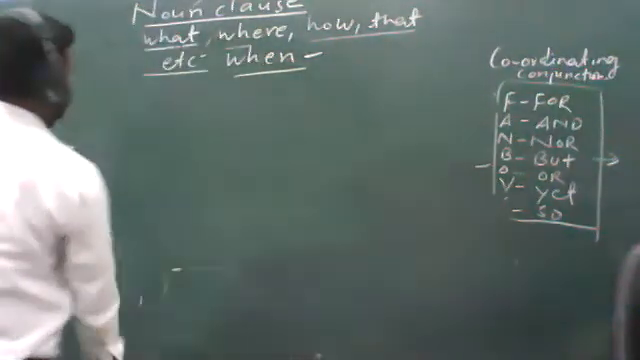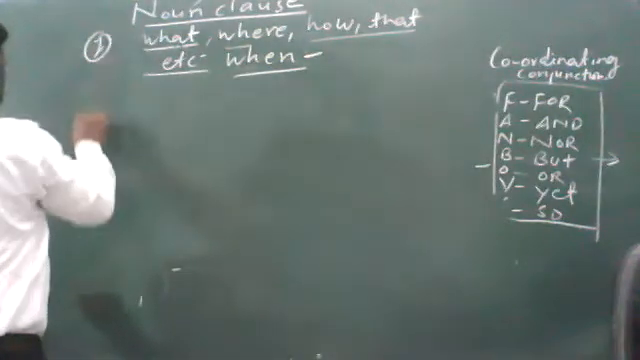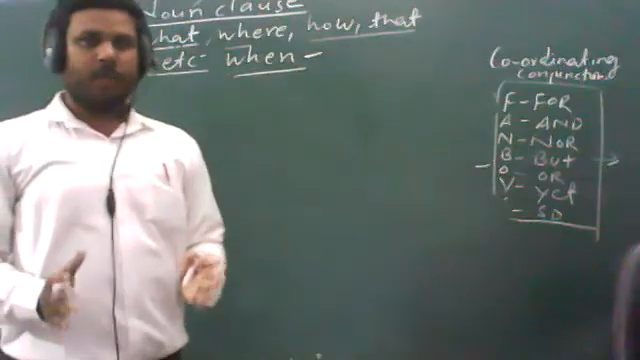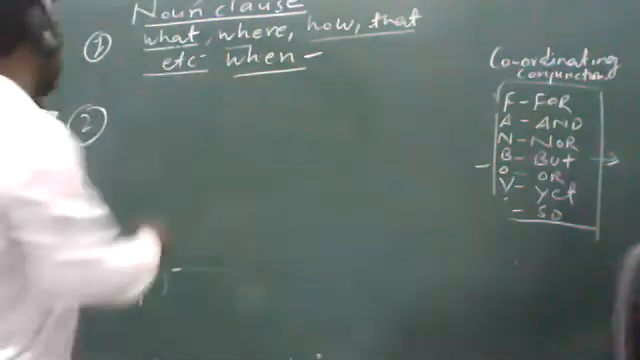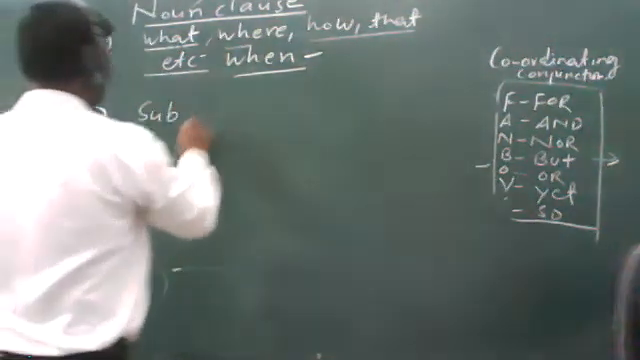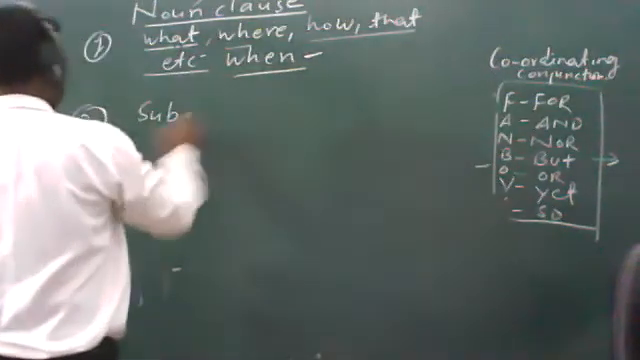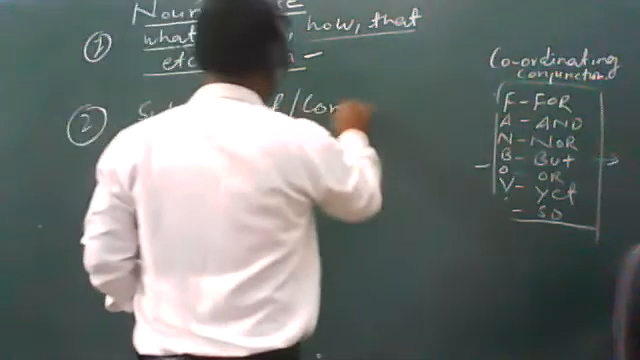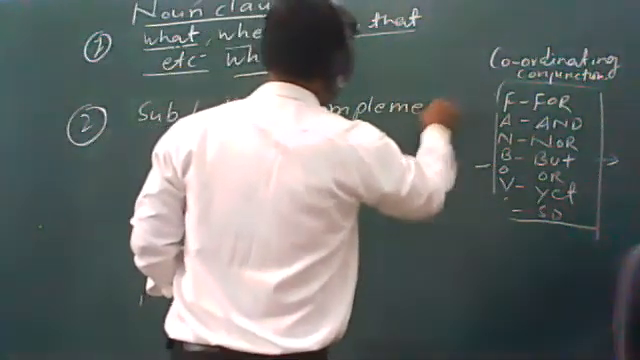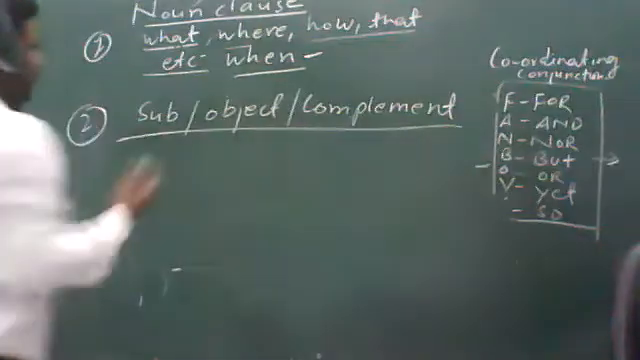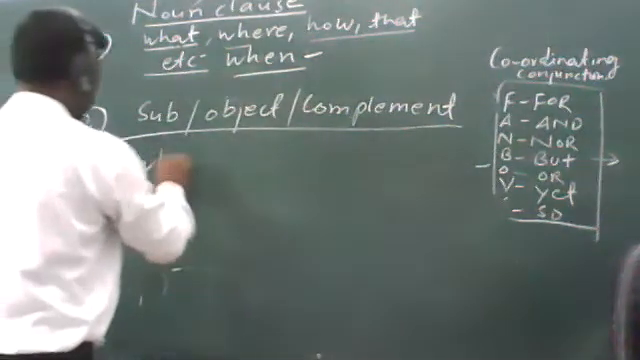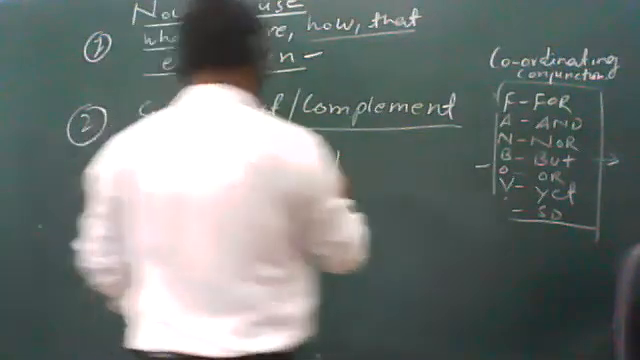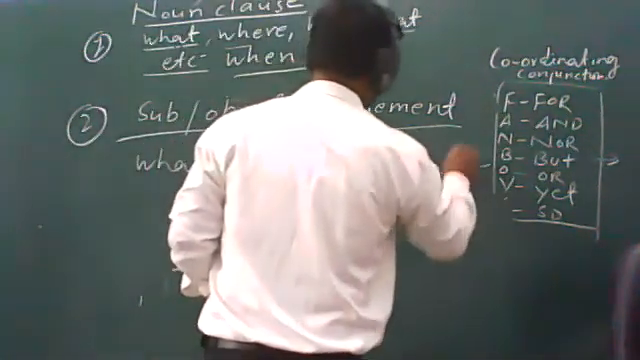Let me give you an example. It can also work like, you know that a noun always works as a subject or object or as a complement. Similarly, it can also be used as subject, object, complement, like this. For example, what he said is not true.